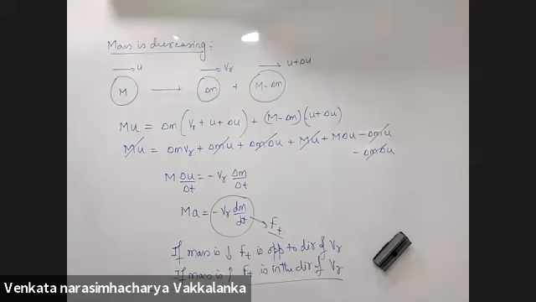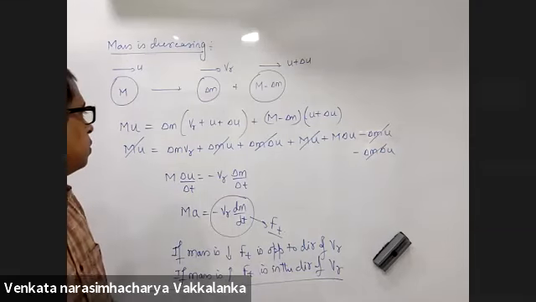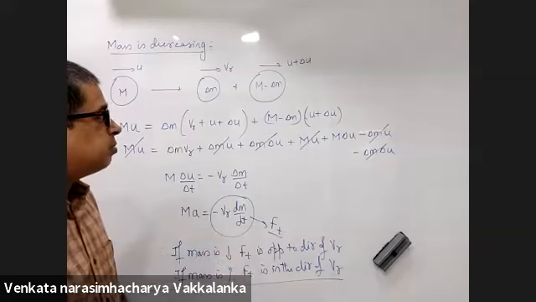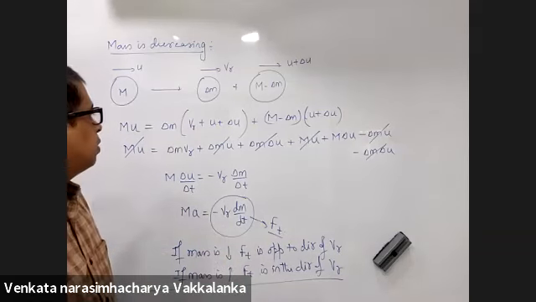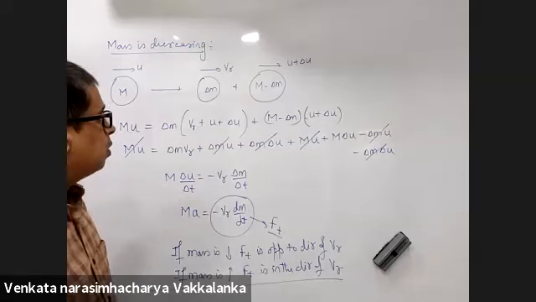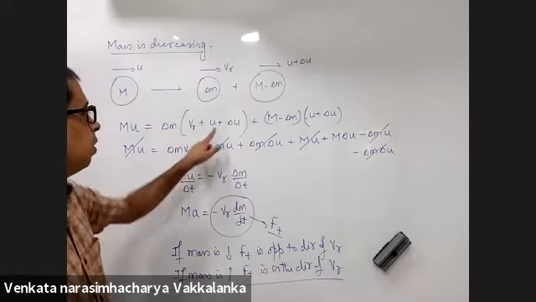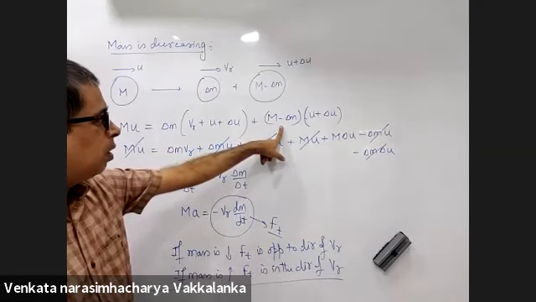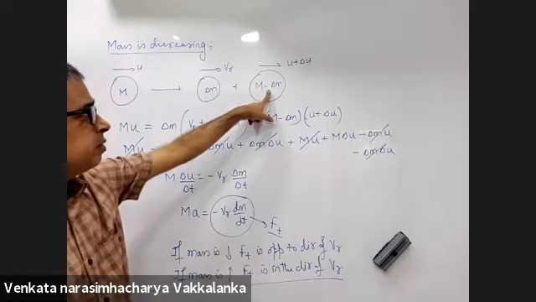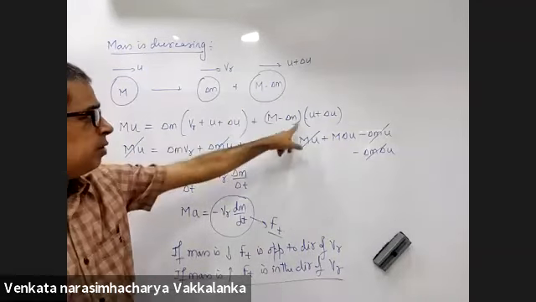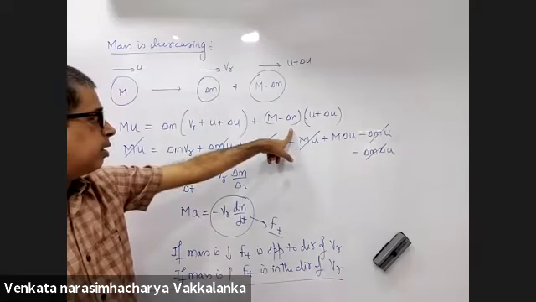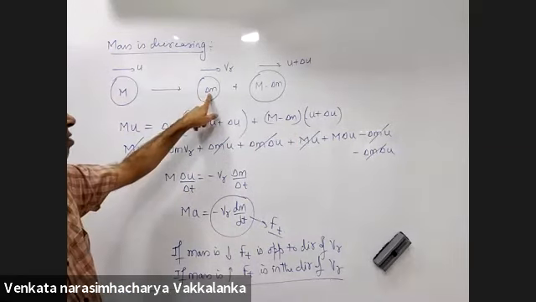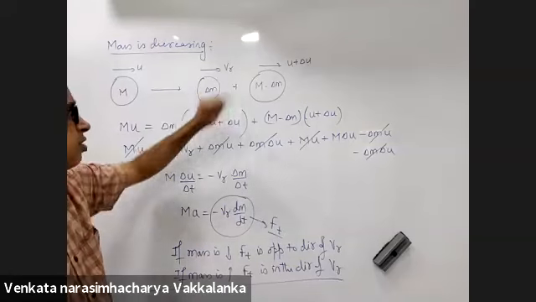Sir, I just have a doubt in the right hand side equation, the first one. Could you please explain that? Right hand side, meaning where you have put delta m into VR plus u plus delta u, and why on the other one? This is the momentum of the ejected mass, delta m into velocity with respect to ground.